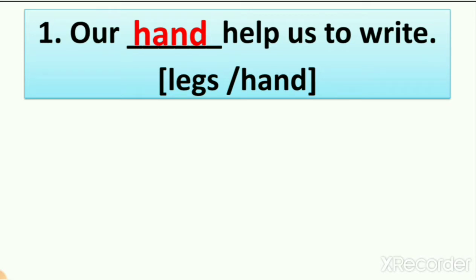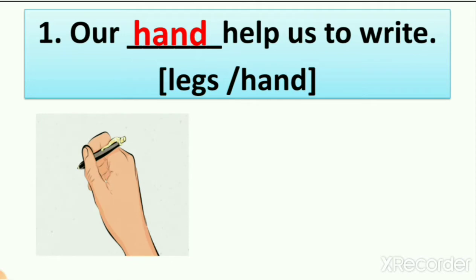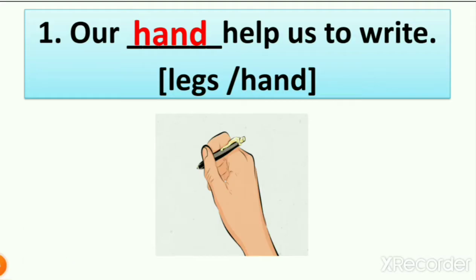What are you using? You are using your hand, right? Here you can see the picture in which we hold a pen with our fingers, right? So you can understand that we are using our hand to write things.